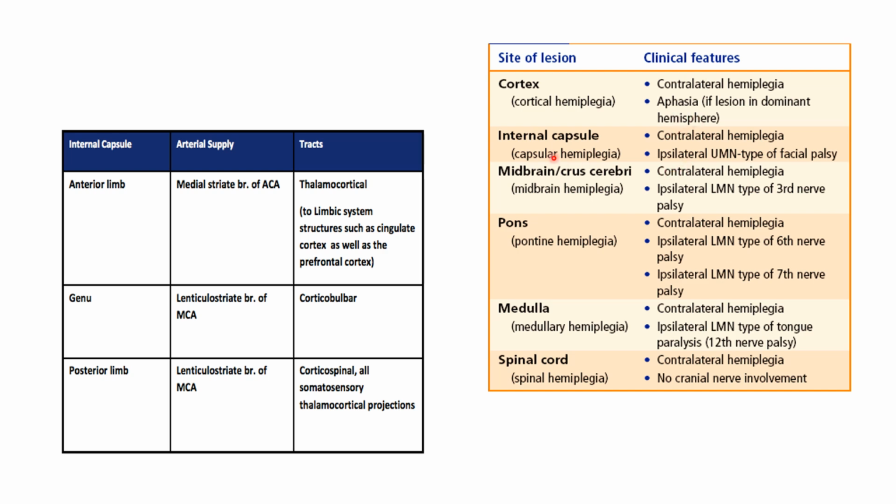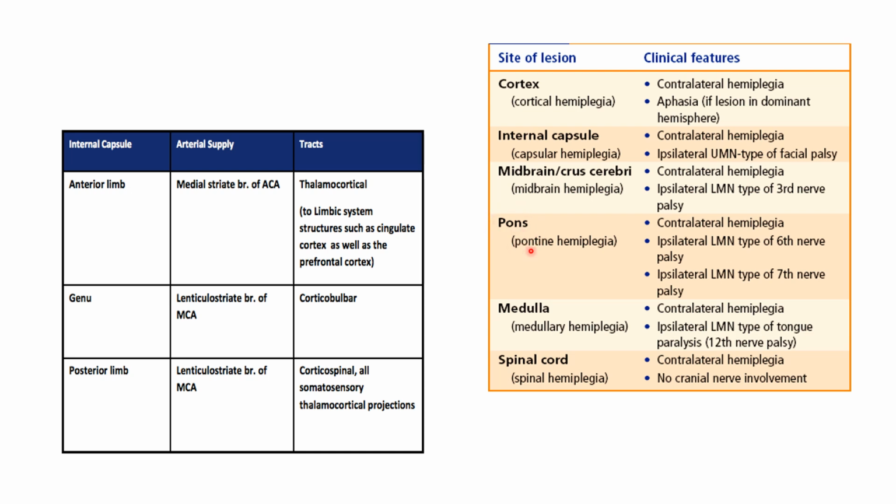Then if the internal capsule is affected, it is called capsular hemiplegia. It also shows contralateral hemiplegia, and you can see facial palsy, upper motor neuron type of facial palsy. And if the midbrain is affected, it is called midbrain hemiplegia. In this also you can see contralateral hemiplegia and ipsilateral lower motor neuron type of third cranial nerve palsy.